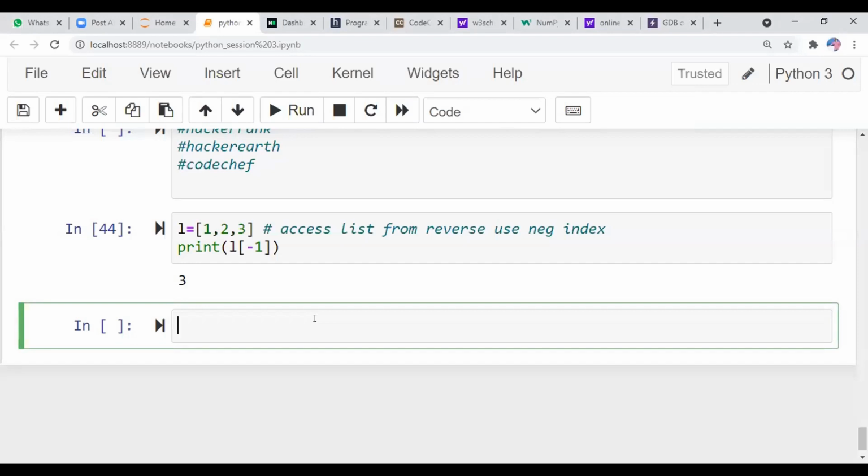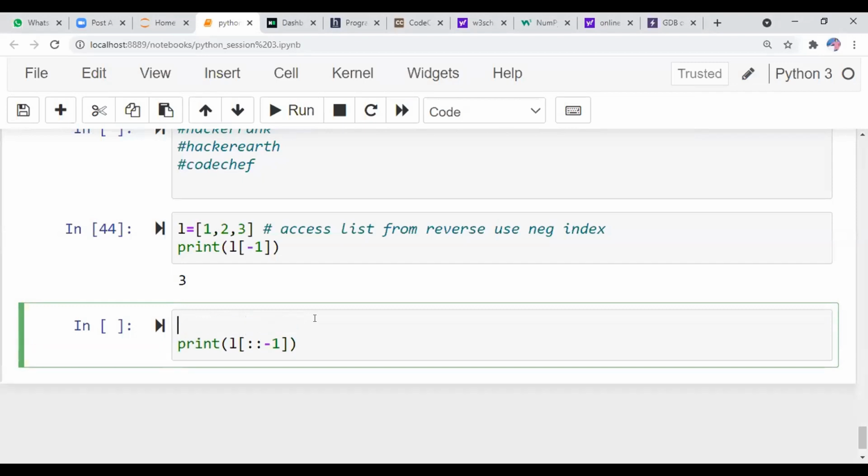Please don't remember all the slicing topics. I think in real time we're not going to use all those things. We have to remember only a few main topics, like just reversing a list. If you want to reverse a list, you use negative indexing, like colon -1. This is enough. It is enough to remember about the negative index. Please don't remember all those things.